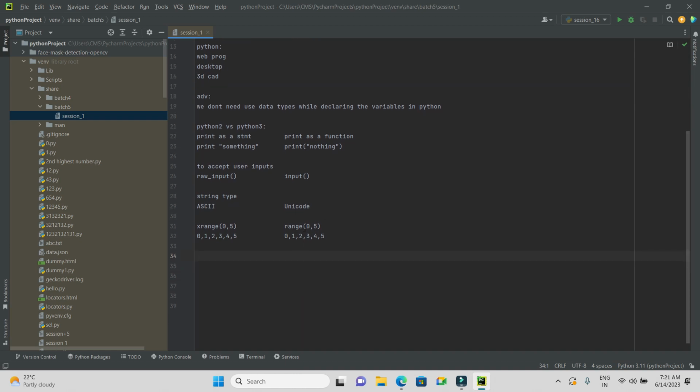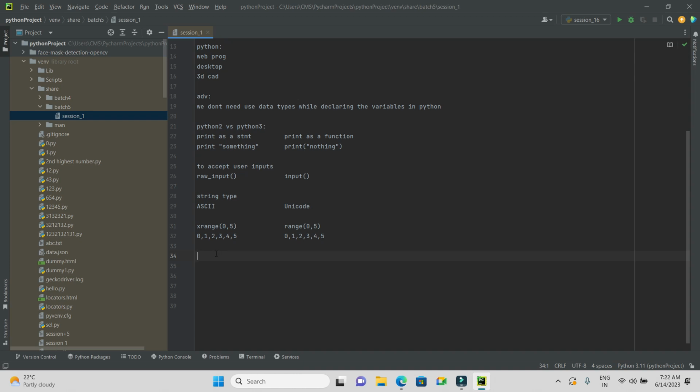But in Python 3 we use just range. These are the outdated ones, guys. We are not using Python 2. You need to make a note of only these things. To print something, we use print with open and close parentheses along with double quotes. Whatever you give in between double quotes will get printed. To get the input from the user, you'll use the input function, and whatever you give will be converted into Unicode format. And to print a range from starting to end, you'll use the range method instead of xrange. You have to use these, not those.